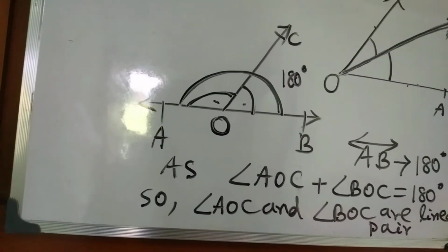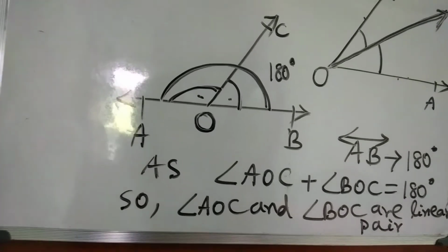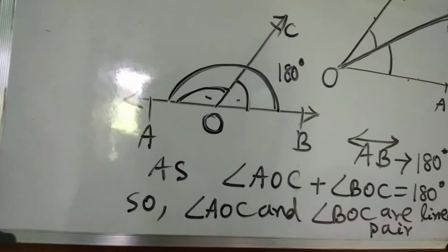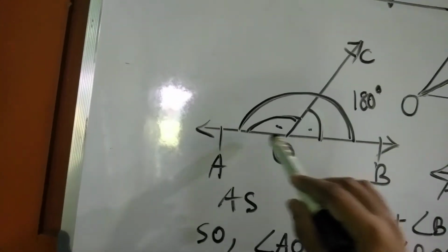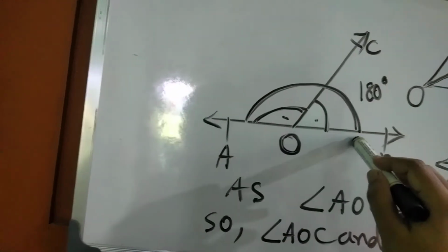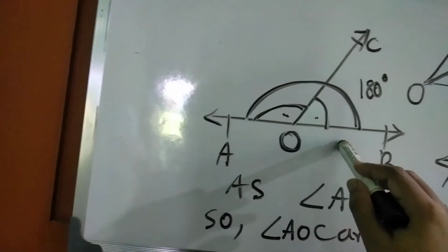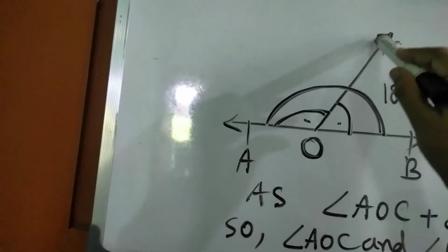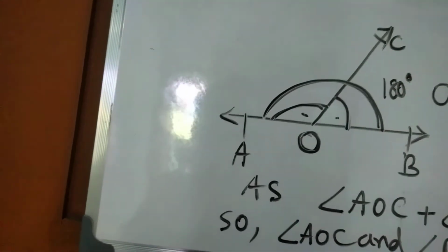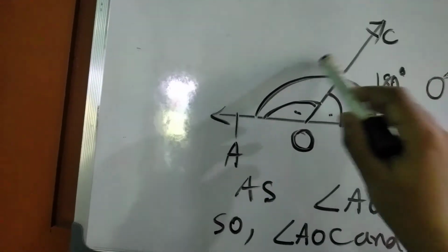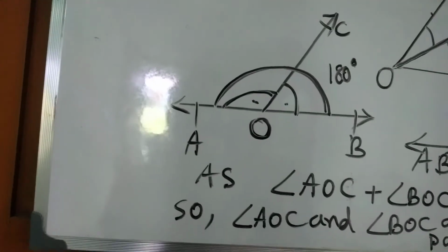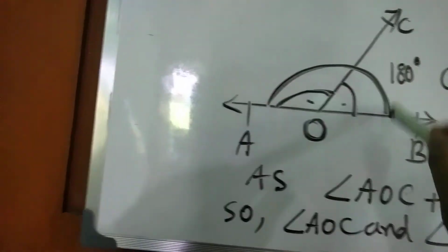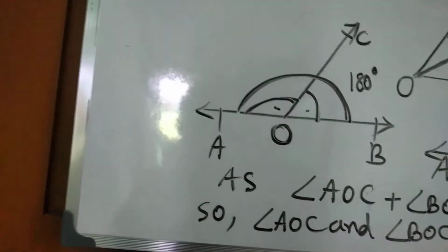Next I will talk about complementary and supplementary. For a linear pair, the arms that are not common lie on the same line, and this is the common arm. Then we get two different adjacent angles whose sum is 180. That's why these two angles are a linear pair.